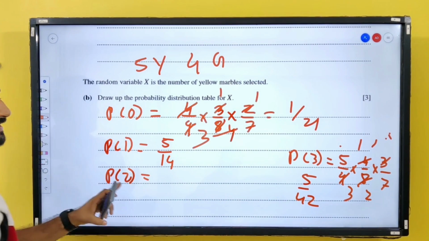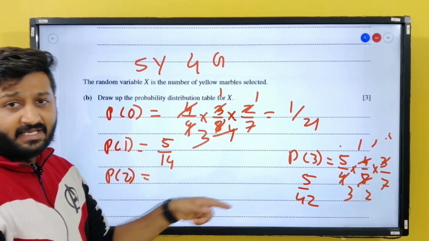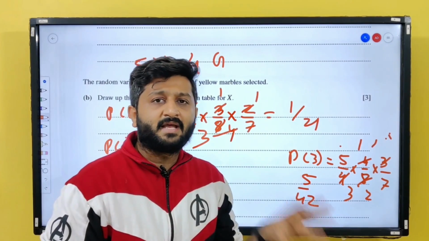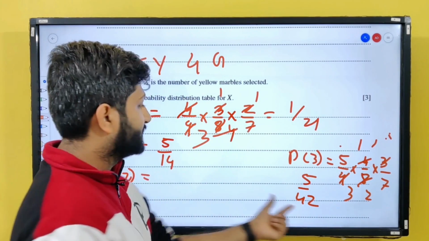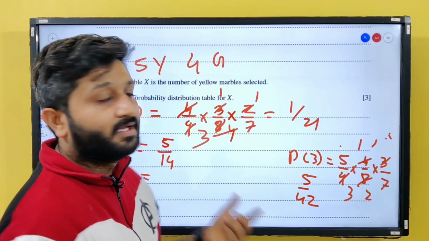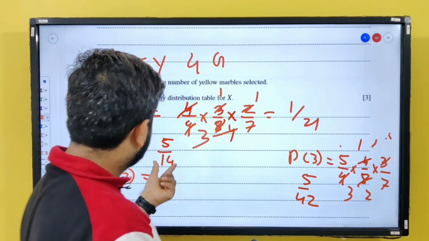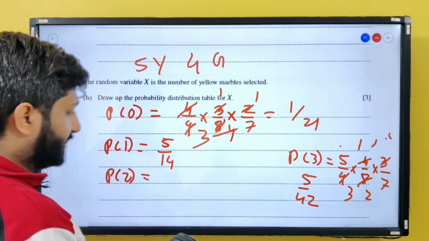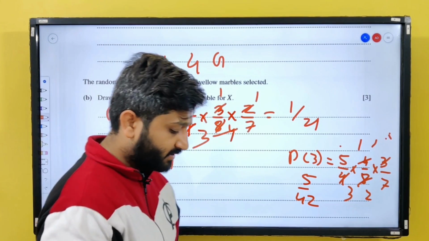Now I can easily find the probability of 2 by subtracting these from 1. As you can see, I generally have a method. I make sure that the denominators are the same. See, these are all multiples of 7, right? So if I take the LCM of 21, 14 and 42, let me check what their LCM is.